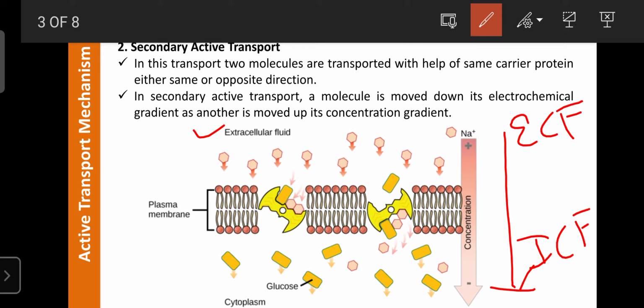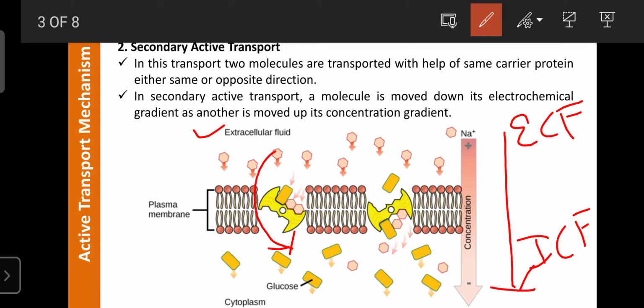Due to the movement of sodium, or the movement of positive ions through a plasma membrane, it can create certain energy. That energy is helpful for the movement of glucose from extracellular fluid into intracellular fluid. Here certain carrier proteins, certain integral proteins, are there. Those integral proteins first bind with the molecule that is to be allowed to enter the cytoplasm. Then that carrier protein can bind with the glucose and release it into the cytoplasm.